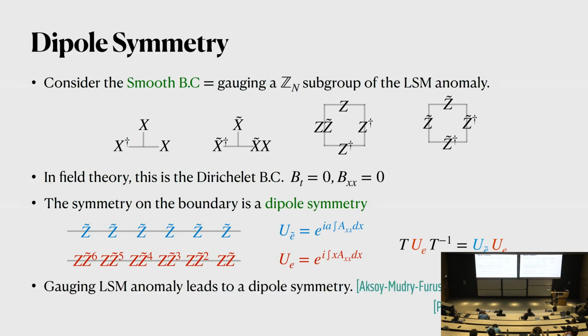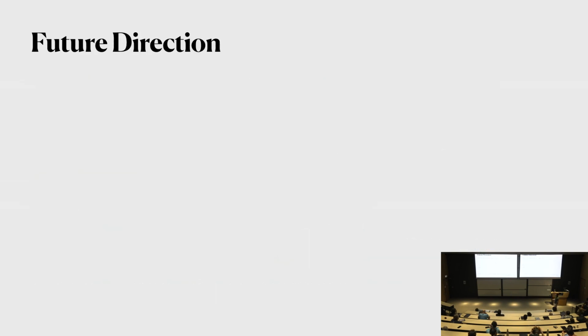So what we have learned here is actually a statement that if we gauge one of the Zn symmetry and LSM anomalies, we actually get the dipole symmetries. So in that sense, LSM anomaly and dipole symmetries, they're just two sides of the same coin. Okay, so let me now conclude.